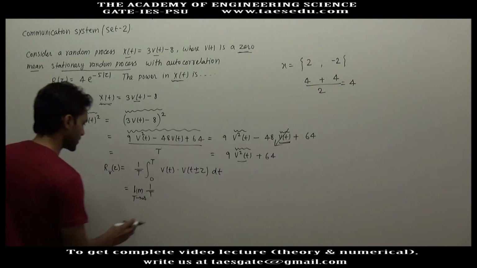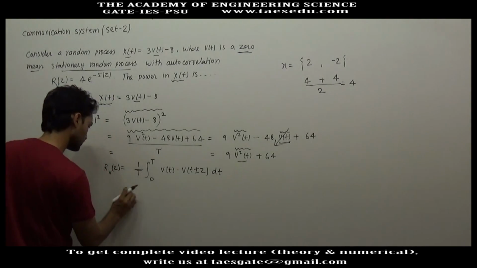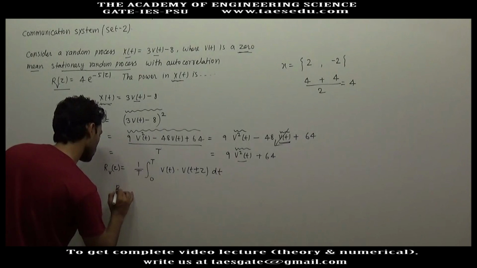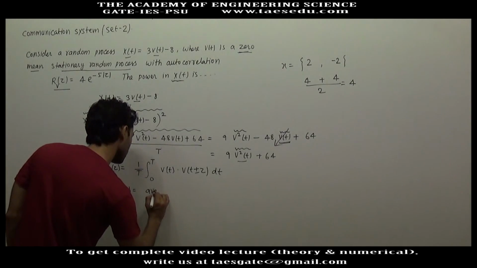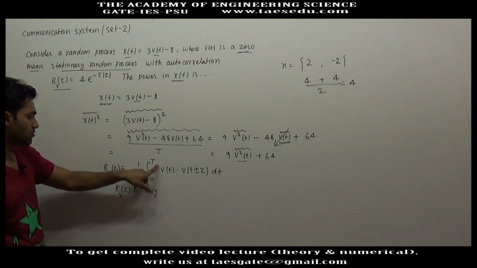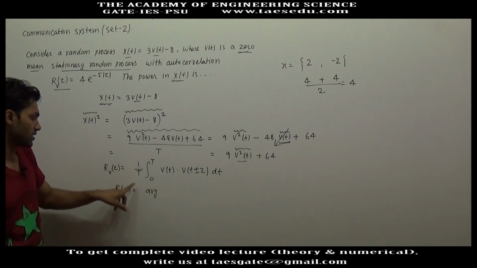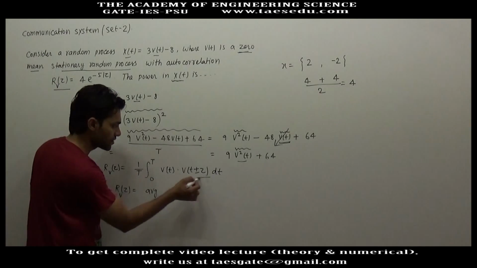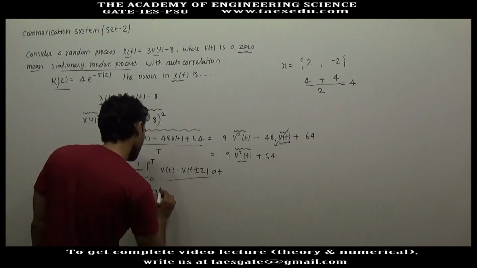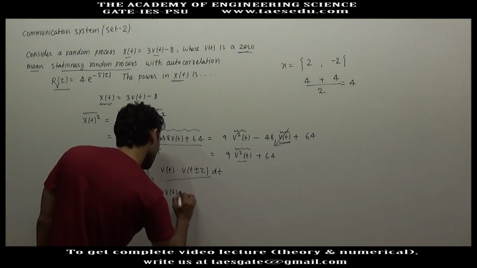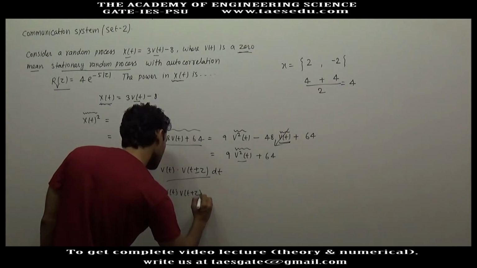or the simple expression for the autocorrelation function will be nothing but the average of, you are integrating from 0 to T and dividing it by T, so you are simply finding the average of this quantity, the average of Vt into Vt plus tau.